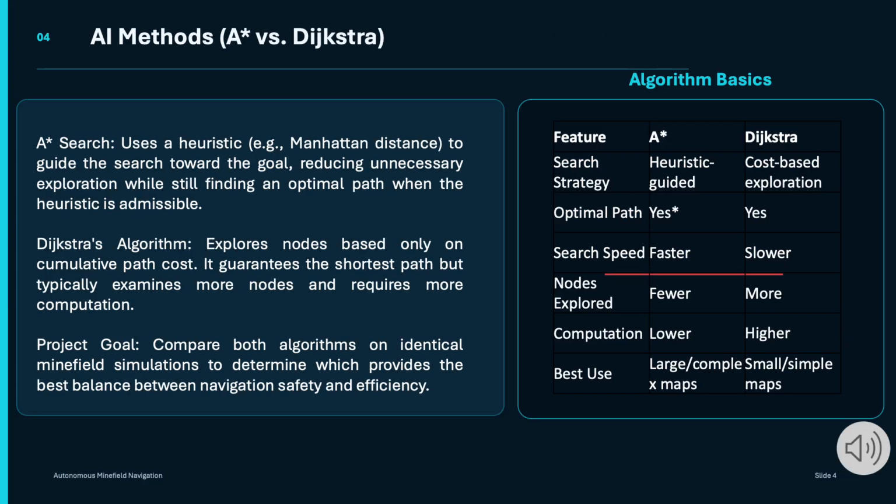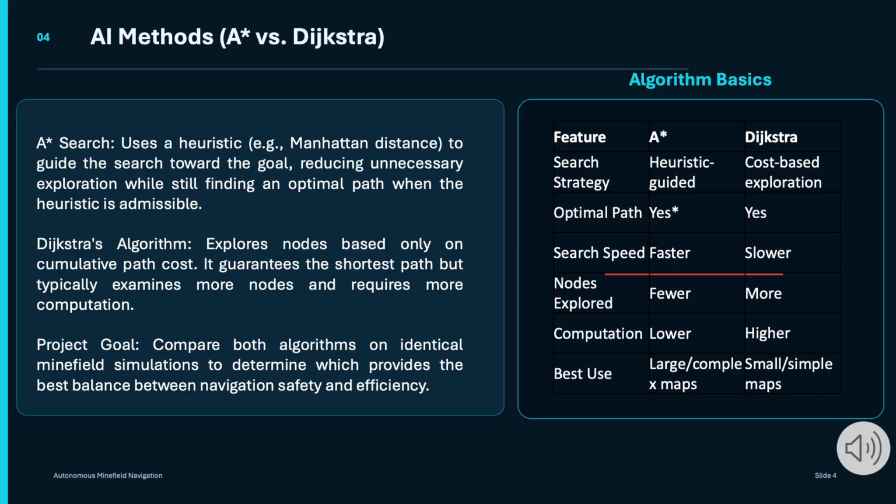In this project, we compared two well-established path planning algorithms, A-star and Dijkstra's algorithm, to determine which provides a better balance between navigation safety and computational efficiency for autonomous minefield navigation. Both algorithms are designed to find the shortest collision-free path from the robot's starting position to the goal. Dijkstra's algorithm searches by expanding nodes based only on the accumulated travel cost from the starting point. Because it has no information about where the goal is located, it explores the environment uniformly in all directions, which often results in a larger search space and higher computational costs.